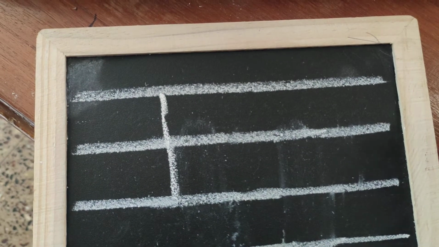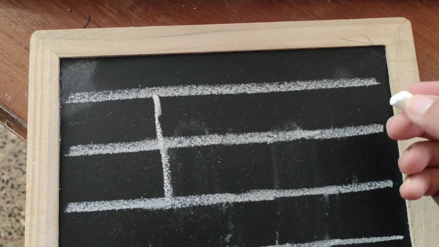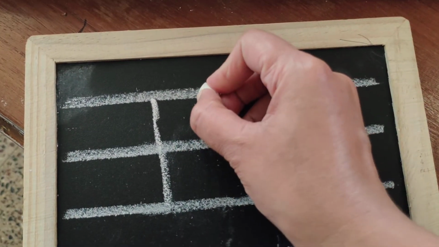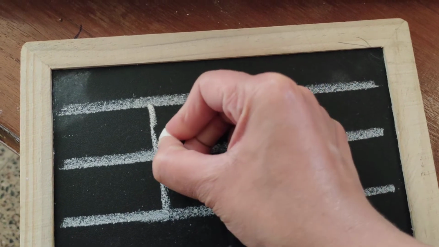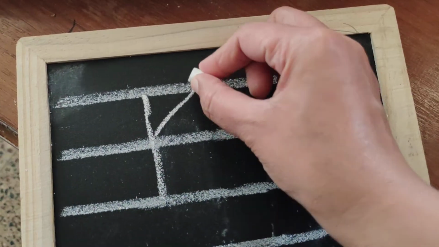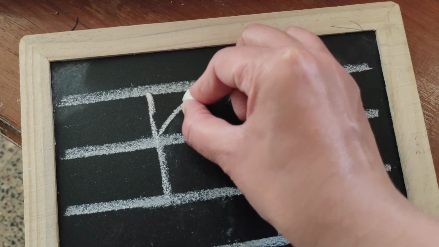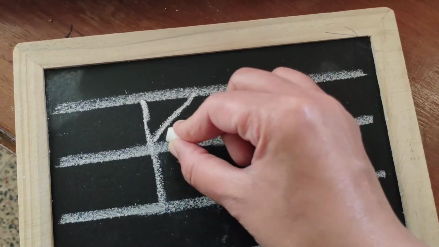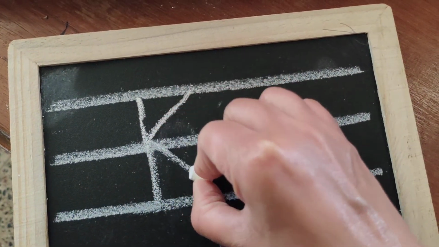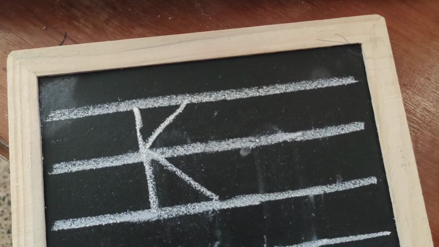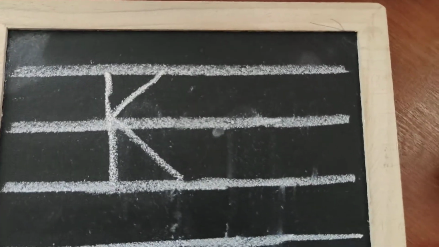We write a standing line. Now we start here with a forward slanting line. From the first line to the second line, you will draw a forward slanting line. And then from the second line to the third line, you will draw a backward slanting line. That is capital letter K.